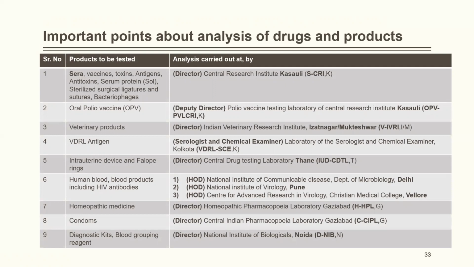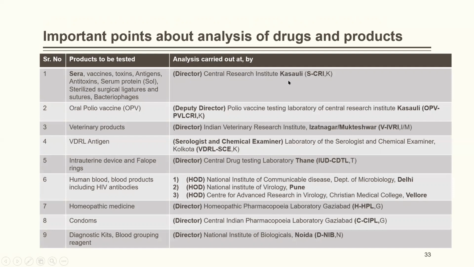See, products that are to be tested, like sera, vaccine, toxins, antigens, antitoxins, serum, proteins, sterilized surgical ligatures and sutures, and bacteriophages. These are analyzed at Central Research Institute, Kasauli. And the director is going to analyze it. So in order to make things easier for you, I have just highlighted this sera. S from here, and then C, R, I, and K. That is SCRIK.